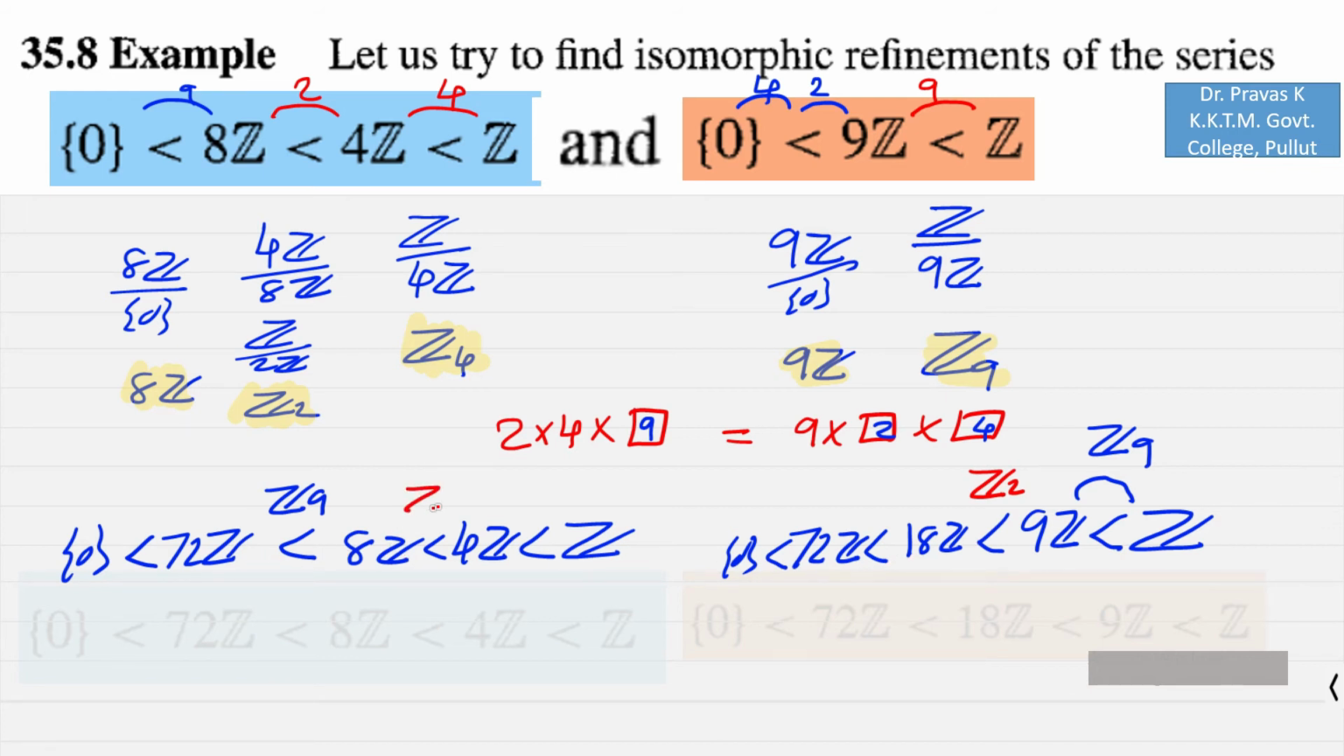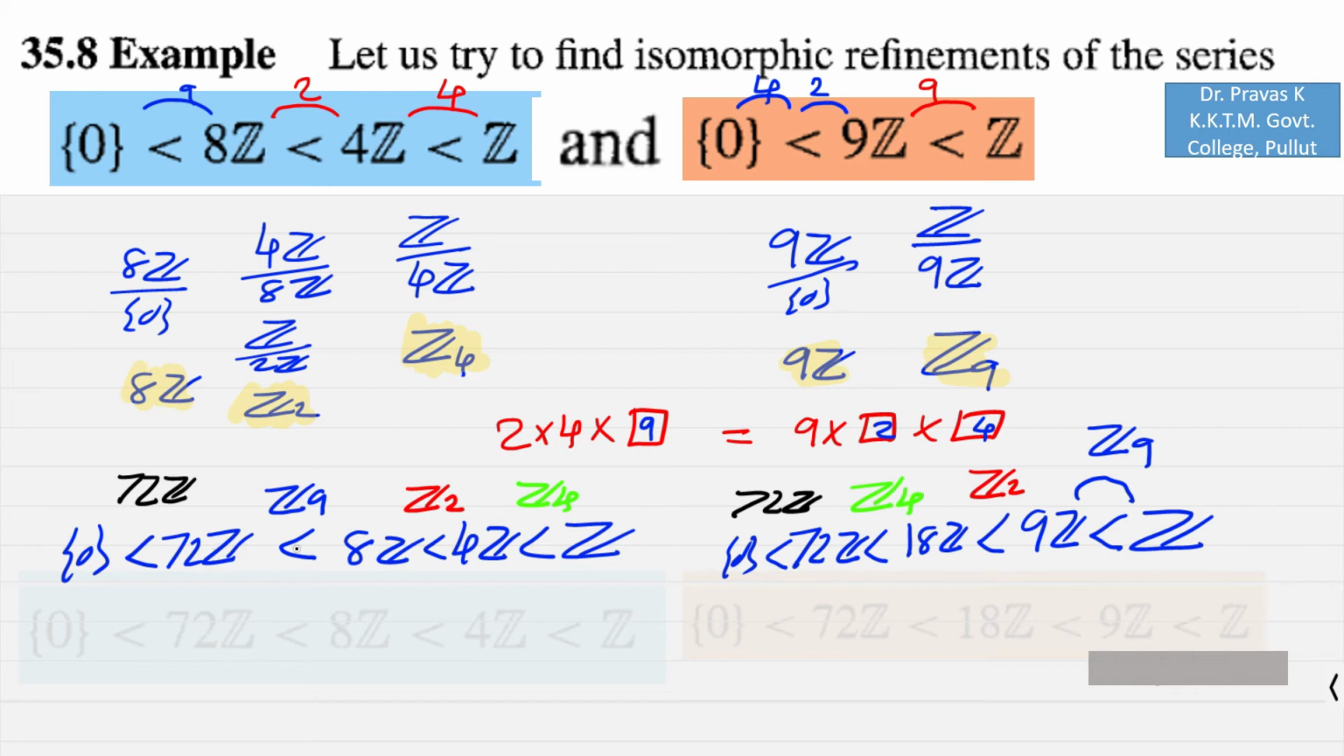we have Z2 formed by 4Z over 8Z. Finally, let us look at 18Z over 72Z. So that is here, and we have Z4 as a factor group formed, and correspondingly here we have Z4 as the factor group formed from Z over 4Z. And as the last one, here you can see that 72Z over {0} appears on both sides.